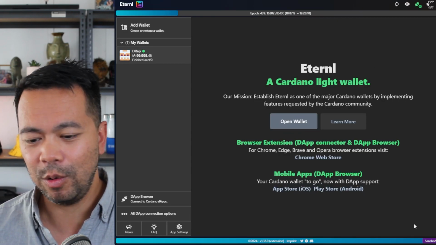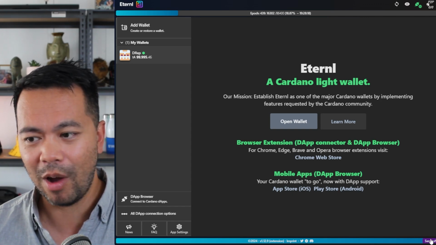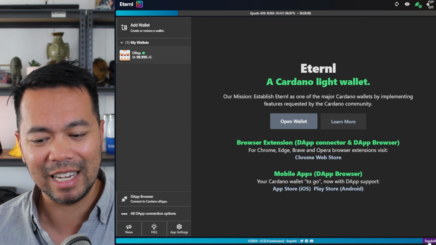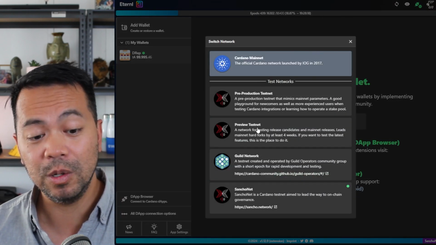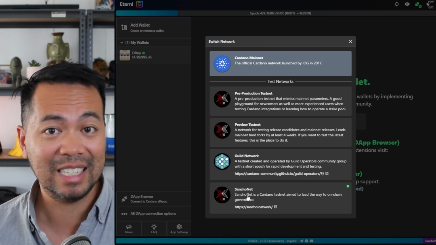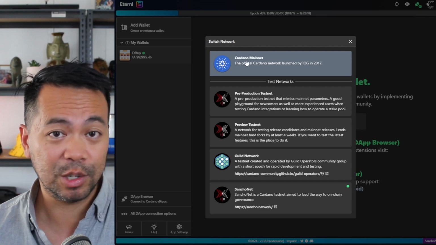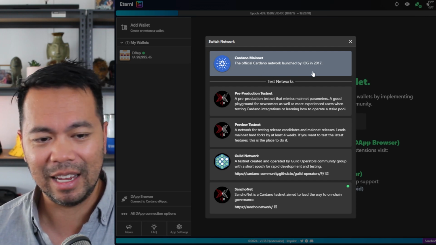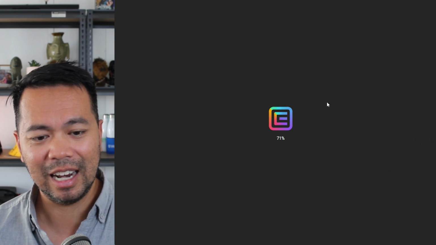So with Eternl, you just need to make sure that the network is set to SanchoNet. In the bottom right-hand corner here of the screen, you can see SanchoNet is there. I can click on that and I can choose the different networks that I want to connect with. So make sure you've chosen SanchoNet to follow along with this demonstration. If you're registering on Mainnet, then you can click on Mainnet and so on. So here I'll make sure SanchoNet is connected.